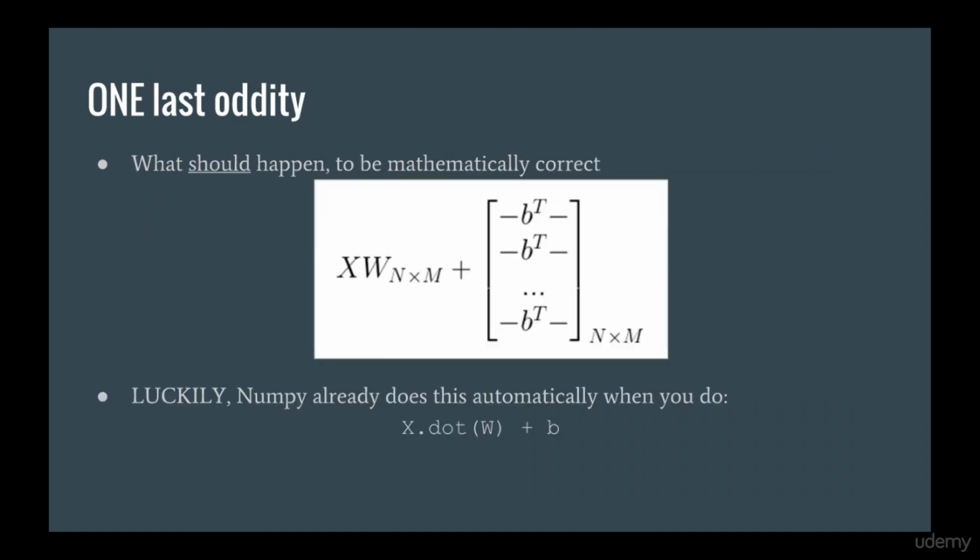We know that what should happen is the bias b should be applied to all N input samples. For that to happen, we need to flip b so that it's horizontal, and then repeat it N times. This would give us an N by M matrix, and then we'd have two N by M matrices that we could add together. Luckily, NumPy doesn't require you to do this explicitly. NumPy already knows that it should add the same b to every row of the result. So in the end, no additional work is required in NumPy beyond just writing X.dot(W) plus b.